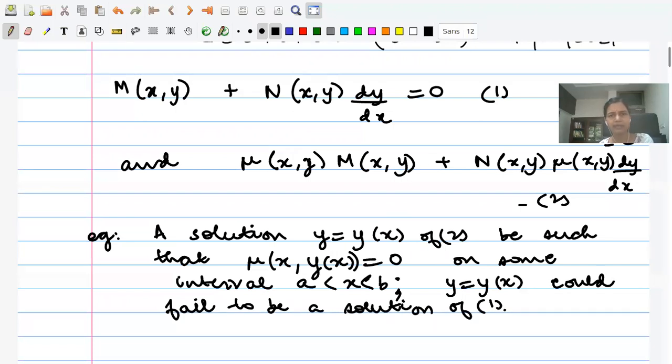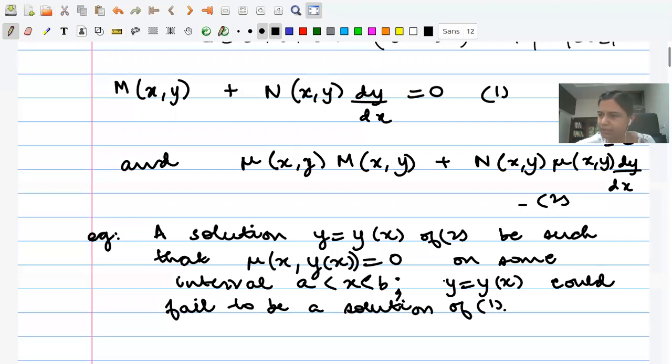I am trying to say that may not always be the case. It may happen that a solution of 2 is such that the integrating factor itself becomes 0 on some interval. In that case, this solution of equation 2 can possibly fail to be a solution of equation 1.